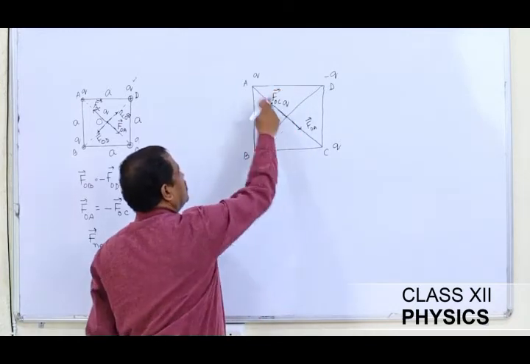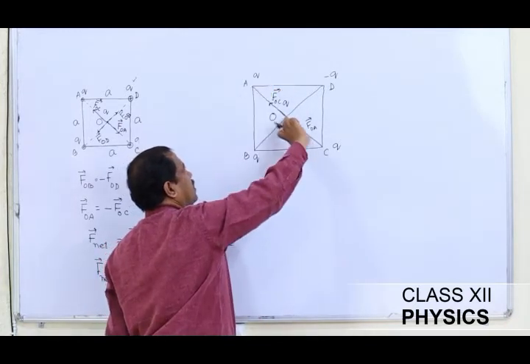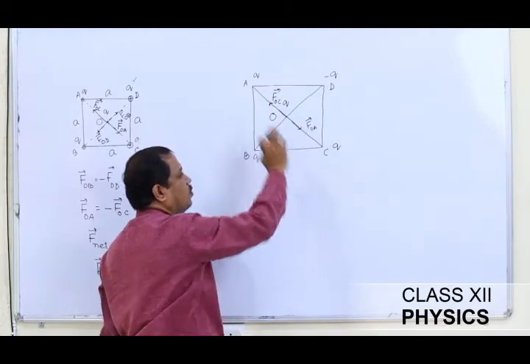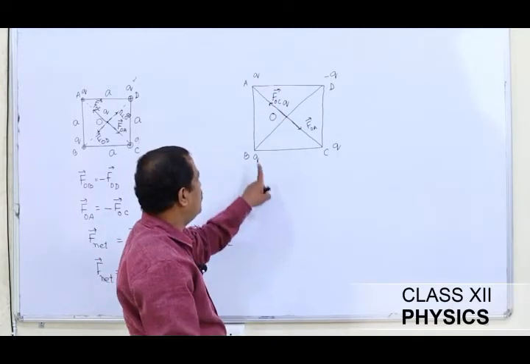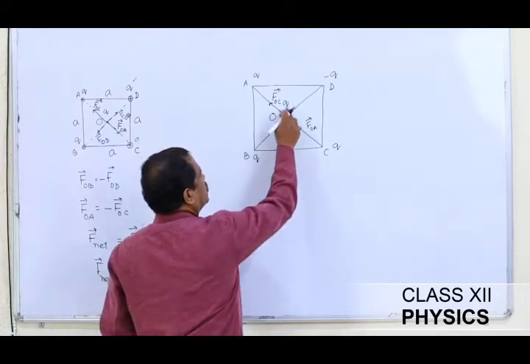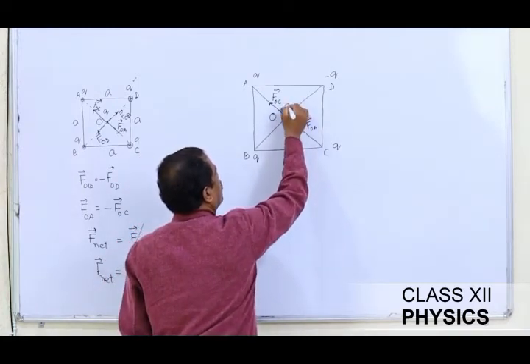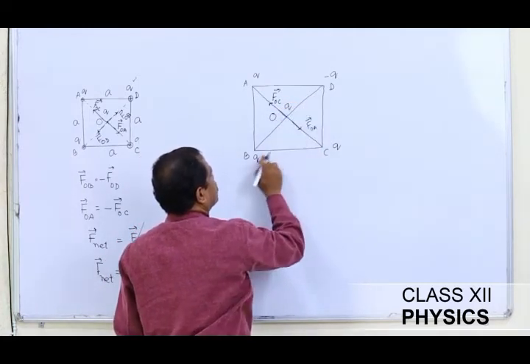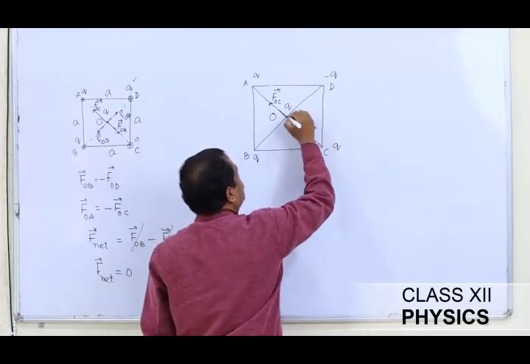Due to symmetry, because the distances here and here are equal, these two forces are going to cancel out. But when we look at the force experienced by the charge q placed at O due to these two charges, we see that this charge is going to repel this one.